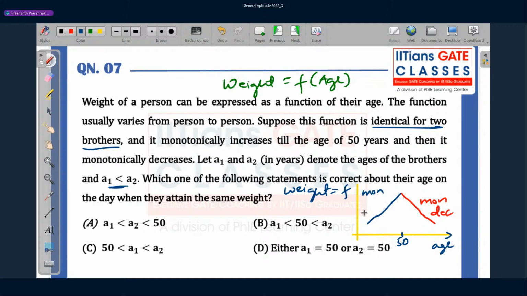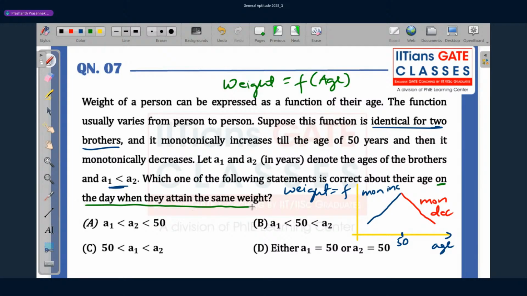This is monotonic increase. Now we have A1 and A2. It denotes the ages of the brothers. A1 is less than A2. We'll come to this.